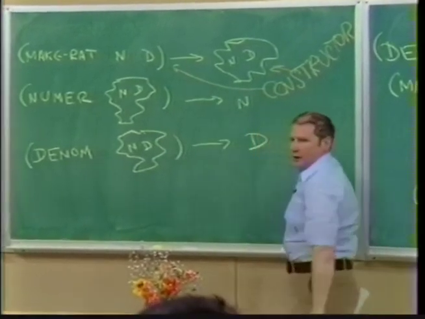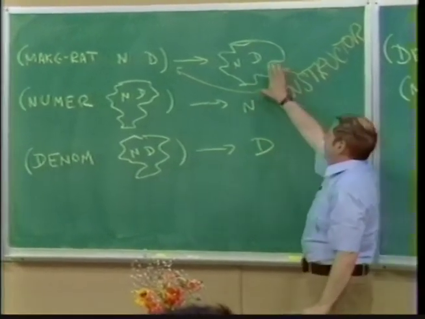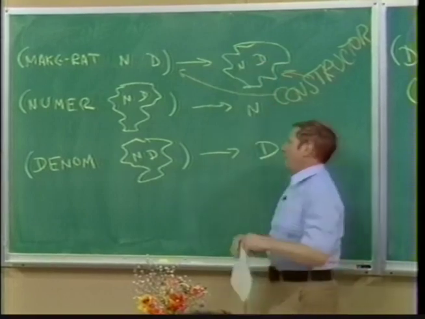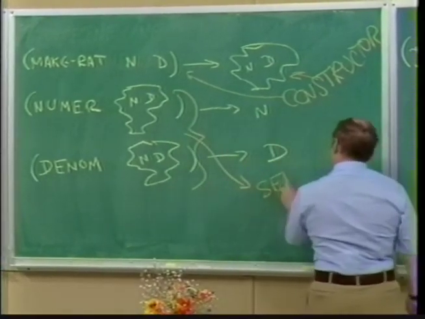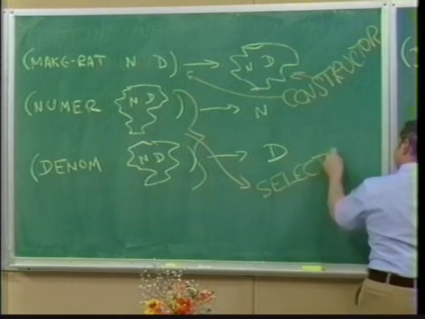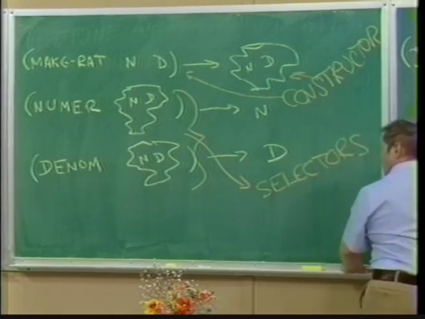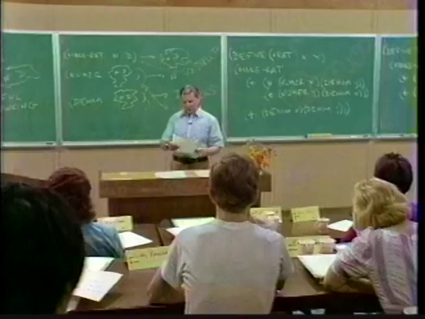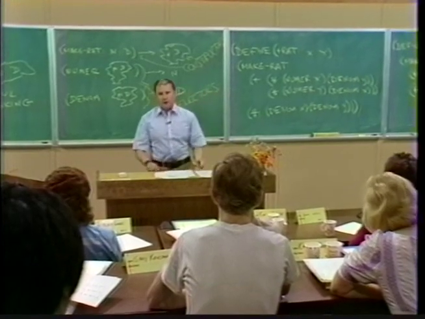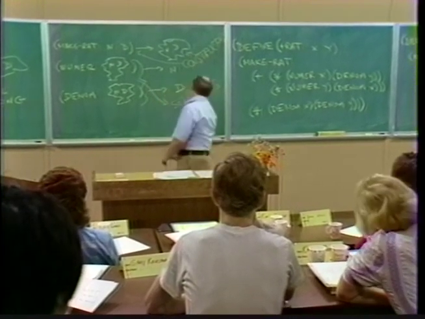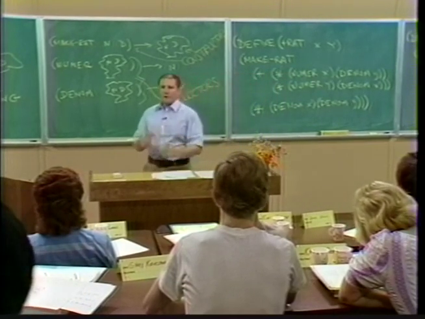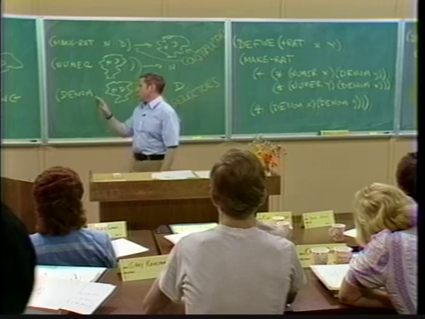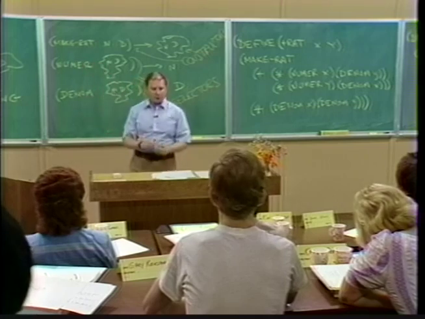And then I assume I have things that, having made these things, I have ways of getting the parts out. Those are called selectors. So formally what I said is I assumed I had procedures that are constructors and selectors for these data objects, and then I went off and used them. And that's no different in kind from saying I assume I have a procedure good enough and I go use it to implement square root.